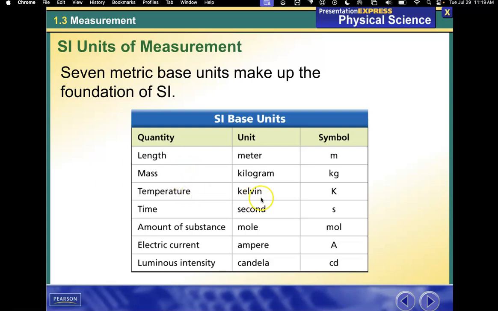Length and mass. Temperature is the kelvin, K. Time is the second, s. The amount of a substance is the mole. You just drop the E for the symbol. The electric current is the ampere, or the amps, capital A. And then luminous intensity, which means how bright a light is, is the candela, abbreviated cd. In this class, length, mass, temperature, time, and moles will be what we talk about. We may touch on amps, but we'll never get to candela.